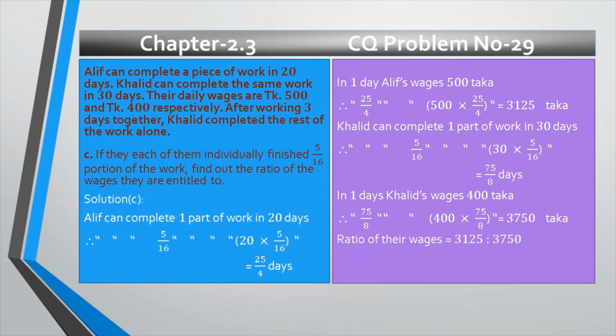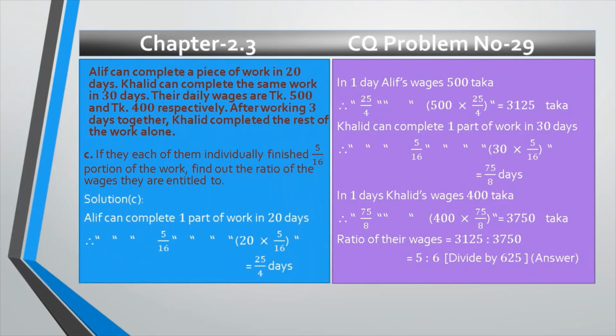So my dear students, the question says find out the ratio of the wages they are entitled to, that's why the ratio is 3125 is to 3750, and if we reduce we get 5 is to 6. That is the answer of this question number C.